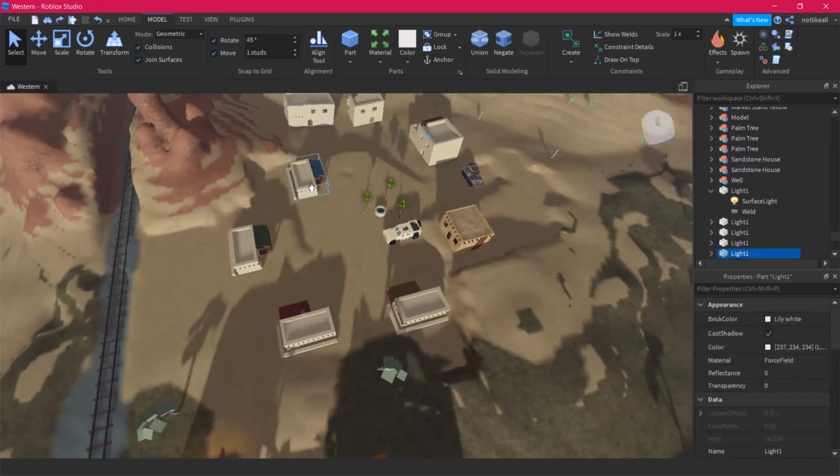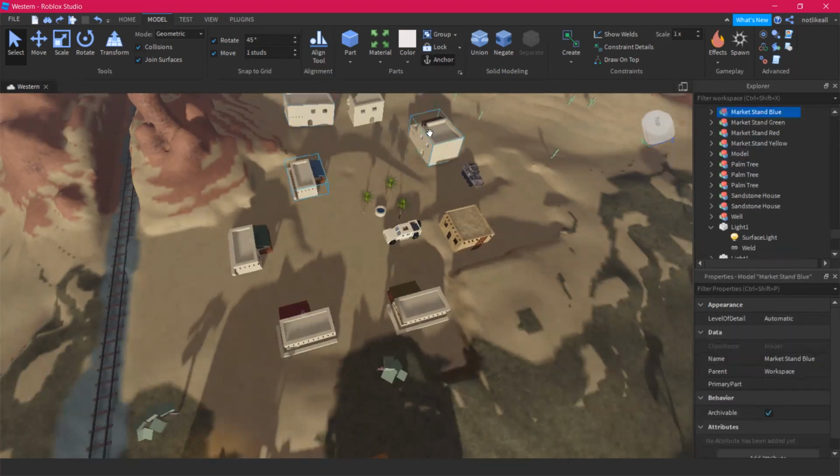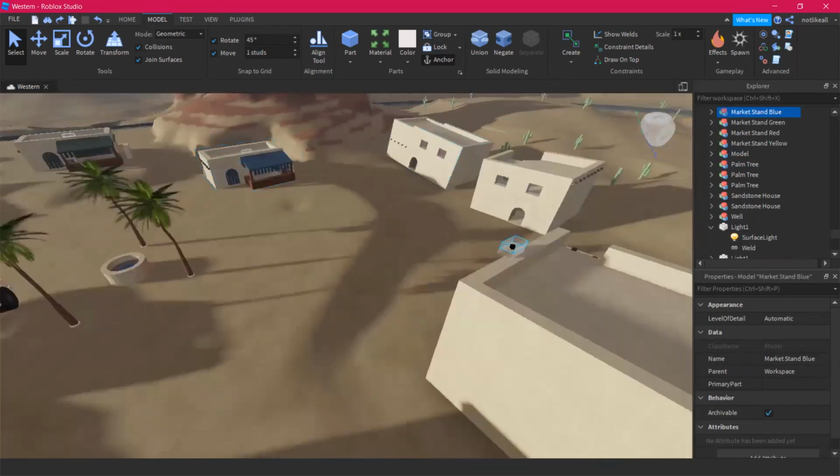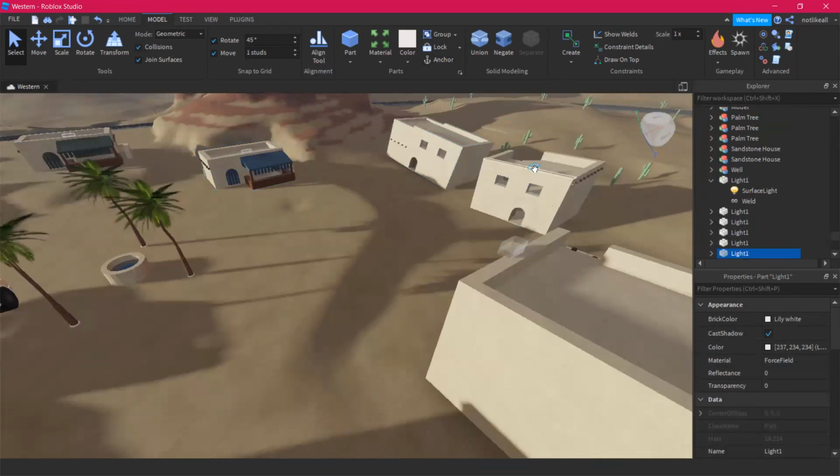Let me just keep it selected. You don't need to worry about how I'm doing it. You just need to watch the steps. It's pretty simple. It's not really hard. You can see how easily I'm getting this thing done.